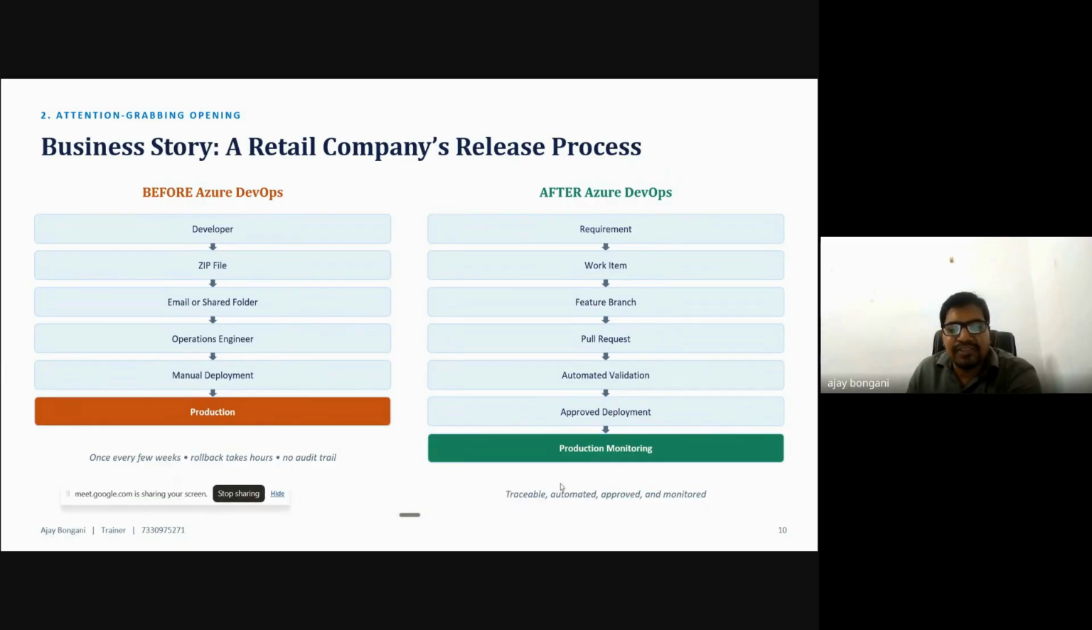So here everything is traceable, automated, approved, and monitored. Everything is done this way. Whenever people join any organization, they follow these standards.